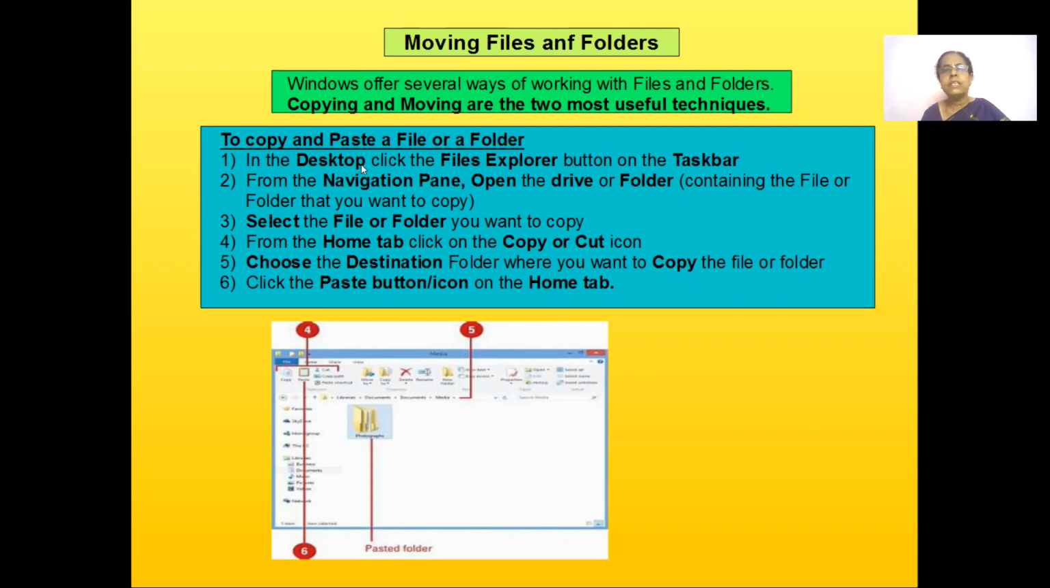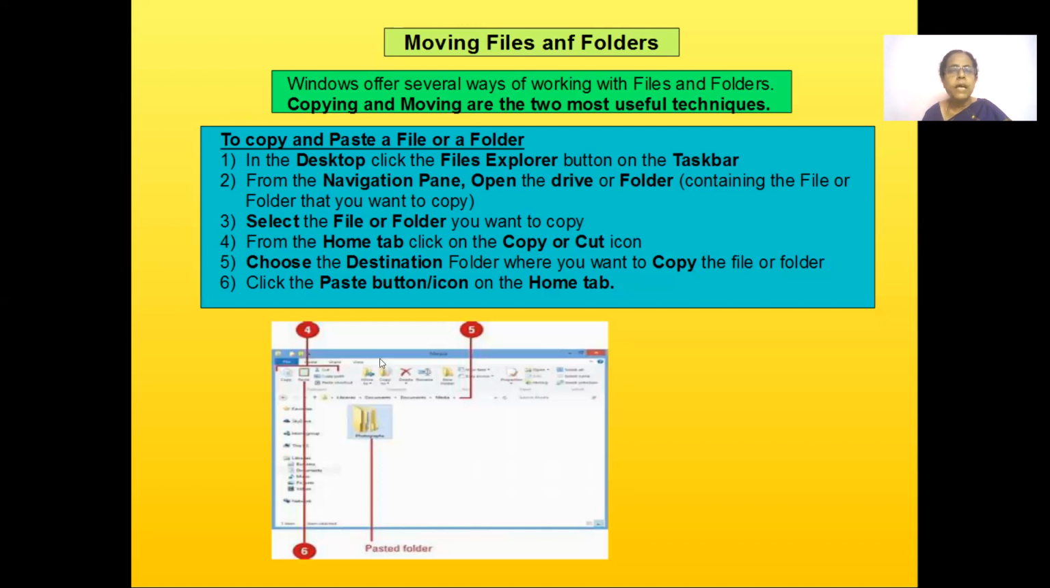On the desktop, first I'll select the File Explorer, which is in the taskbar, and in the navigation pane. This is your navigation pane, which is on the left side. From this, you will select your drive, and inside the drive or in my documents, whatever it is, you will find the options which are inside that folder or inside the drive. So on that folder, what you need to do is just click on that folder.